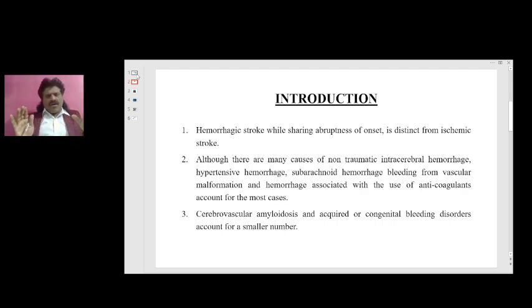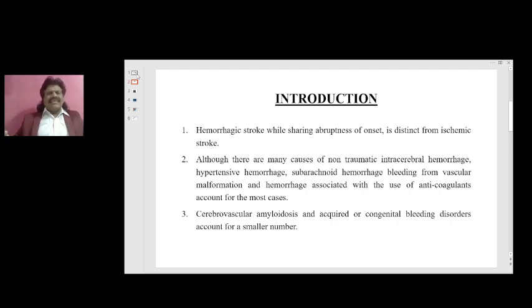So these are all the common causes of hemorrhage. The other important cause is a traumatic cerebral hemorrhage, where it can cause subdural hematoma or extradural hematoma. Extradural hematoma is usually due to an arterial rupture, middle meningeal artery rupture. So there will be a torrential bleed and it will go and compress the brain, but it will be well localized. Whereas subdural hemorrhage is usually due to a venous bleed.